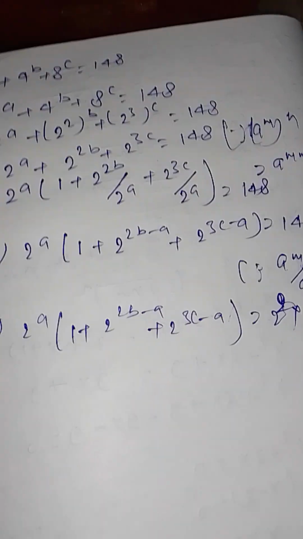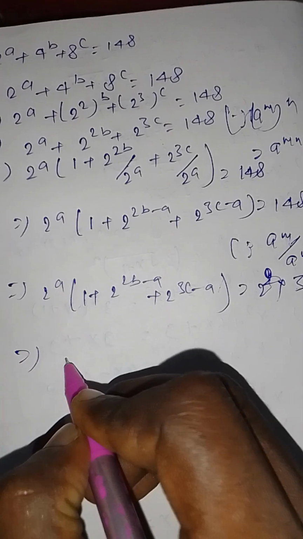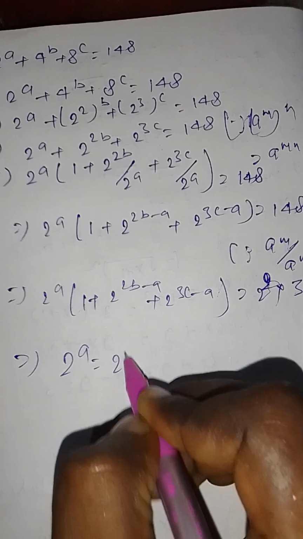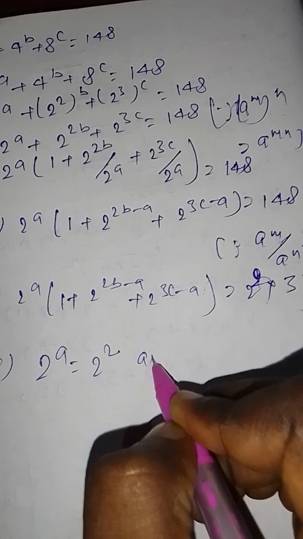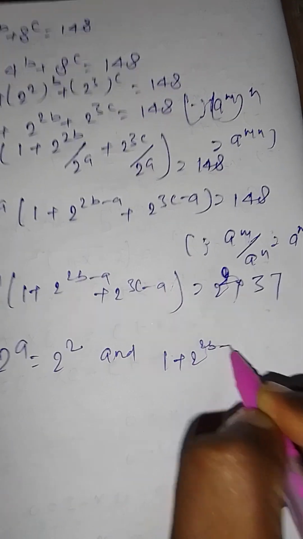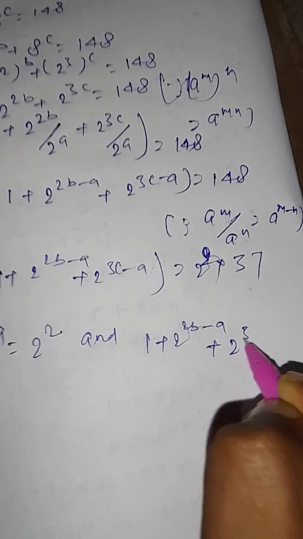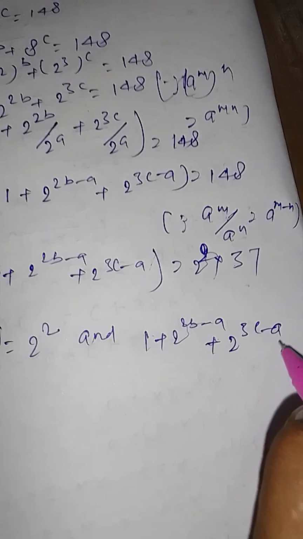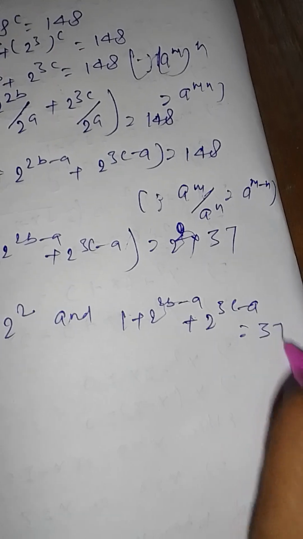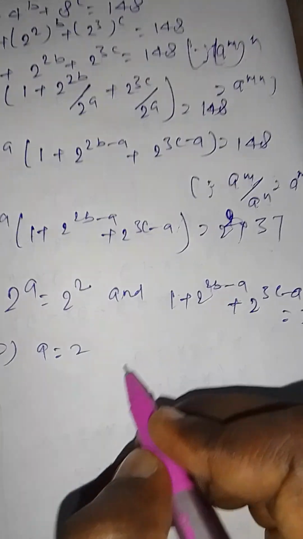Since odd number equals odd number and even number equals even number, therefore 2 to the power a is equal to 2 to the power 2 and 1 plus 2 to the power 2b minus a plus 2 to the power 3c minus a equals 37. This implies a equal to 2.